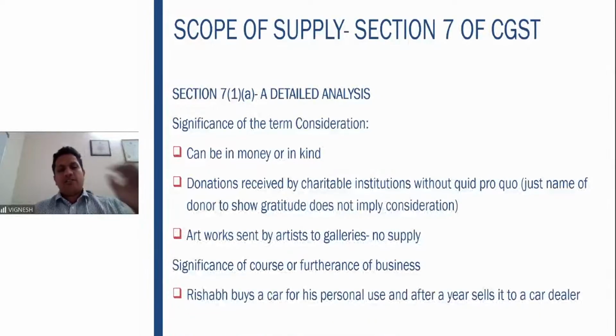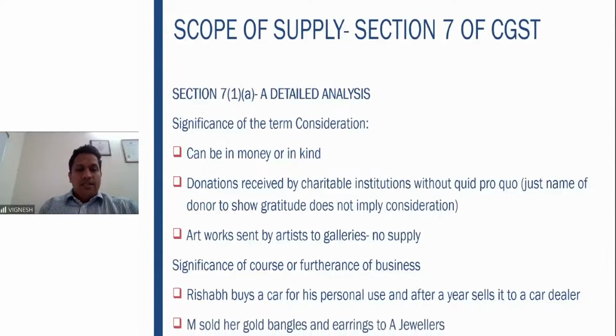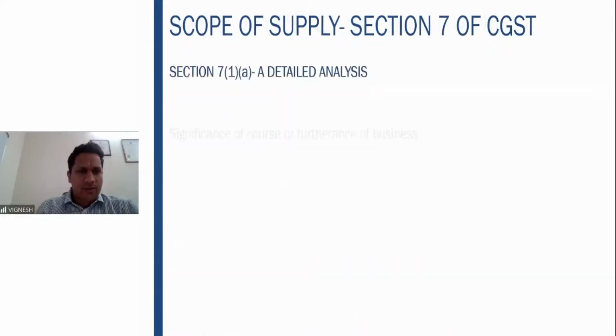Then, course or furtherance of business. Rishabh buys a car for his personal use. After a year, he sells it to the car dealer. Now, is it in the course or furtherance of the business? Is he purchasing the car for use or for selling it to someone? He is purchasing for his personal use. So it is not in course or furtherance of the business. So therefore, there is no supply here. Same way, M sold her gold bangles and earrings to her brothers. You have purchased bangles and earrings. At some difficult situation in your life, you have sold it. Is it in course or furtherance of the business? Definitely not. It is not in course or furtherance of the business. Therefore, no supply.